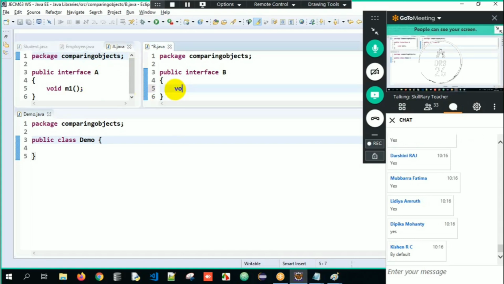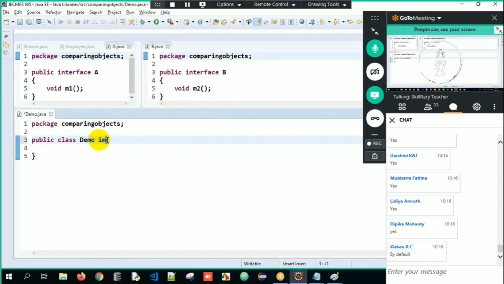Similarly, I will have one more method, void m2 open parenthesis close. Done. That's it. So I have two interfaces A and B, and they have abstract methods m1 and m2 respectively. Now I will write implements A comma B. So one class is implementing multiple interfaces.